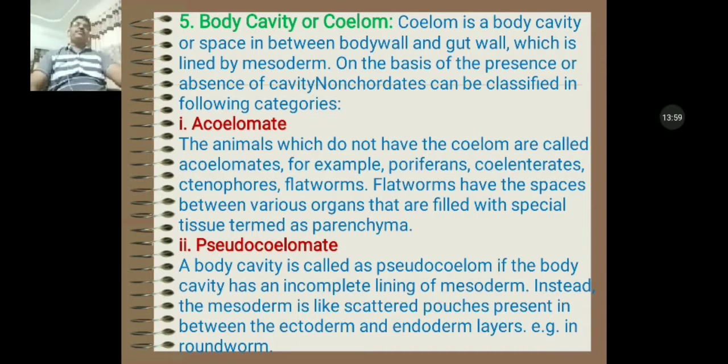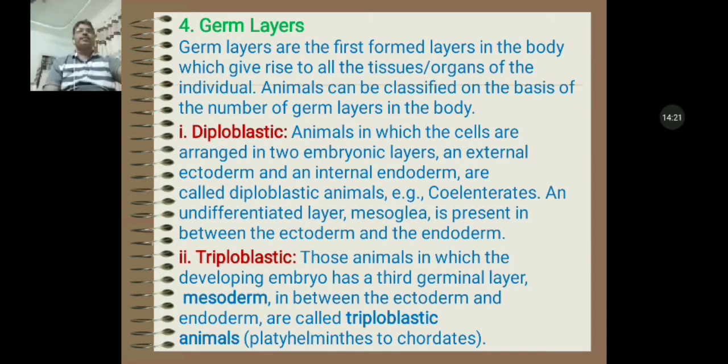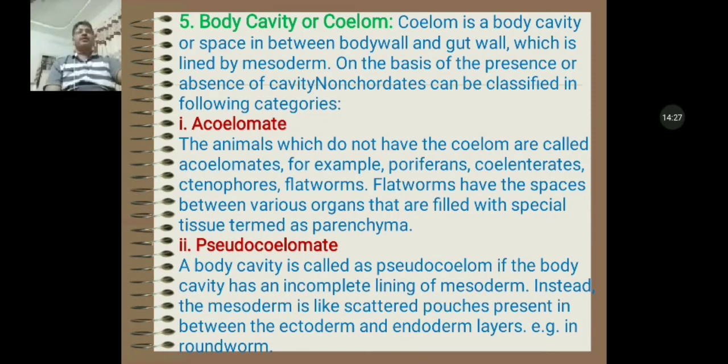The fifth criteria of classification is coelom. Earlier we talked about symmetry, and now I would like to discuss coelom. Coelom is a body cavity or space in between the body wall and gut wall, which is lined by mesoderm.